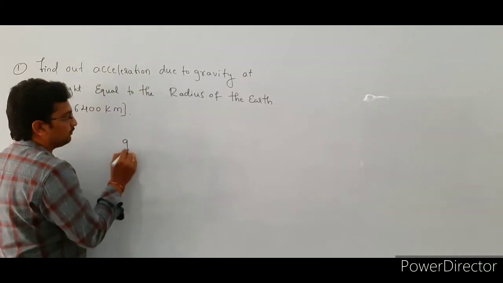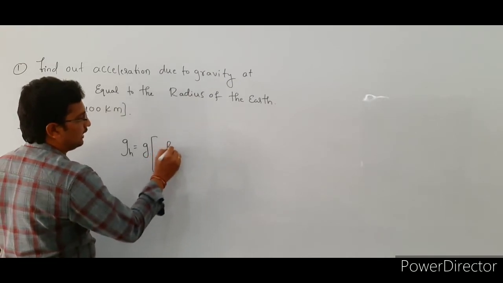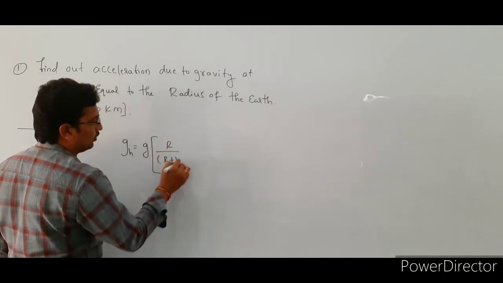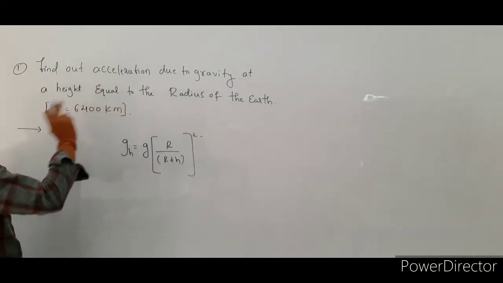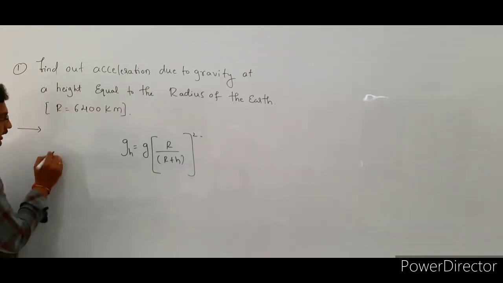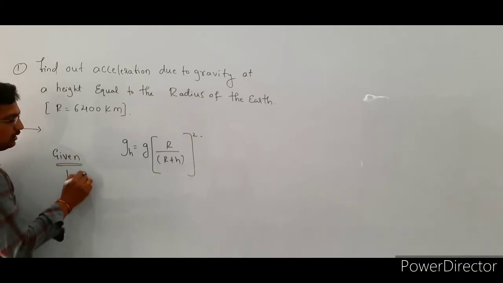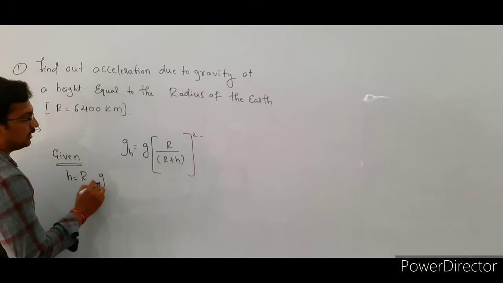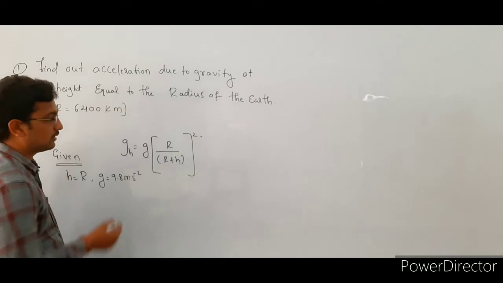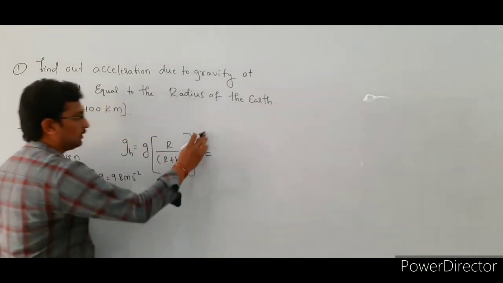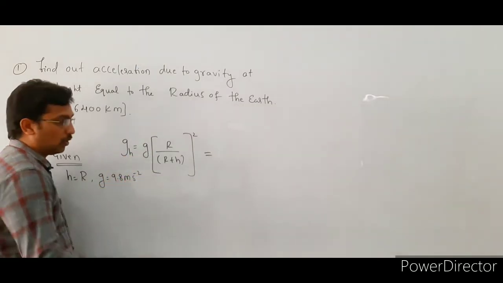So the formula is g_h = g (R / (R + h))². In this case they have given the height equal to the radius of the earth, right? On the given terms here, height is given, that is h = R. Then acceleration due to gravity on the surface of earth is 9.8 meter per second square. So substitute the values here. The formula is g_h = g (R / (R + h))².